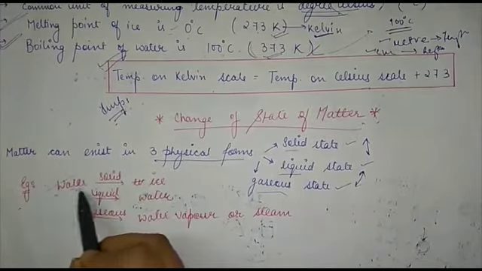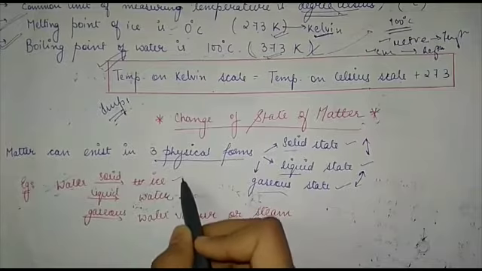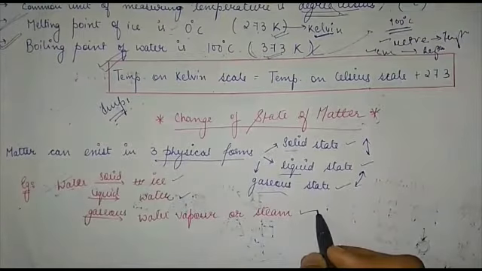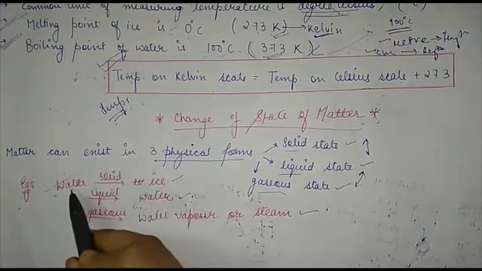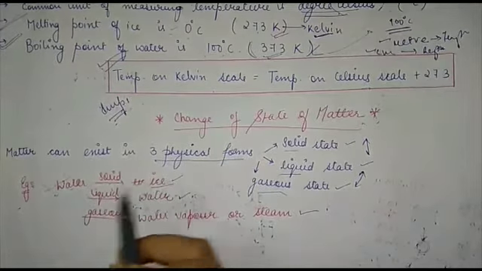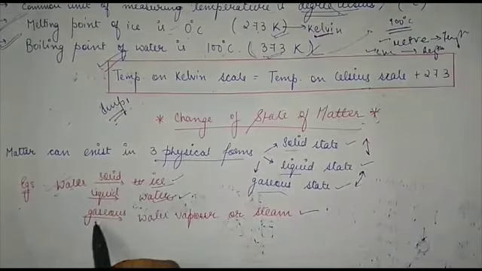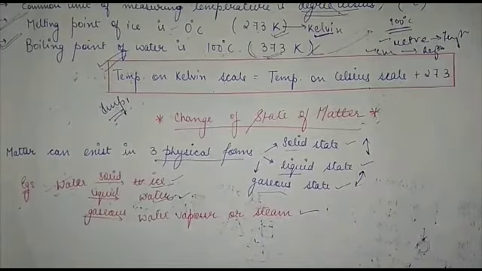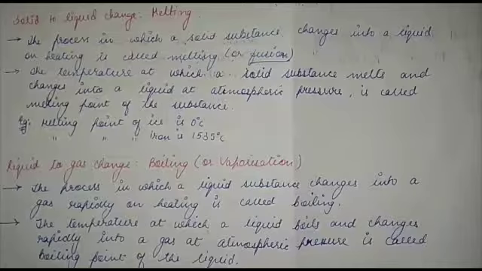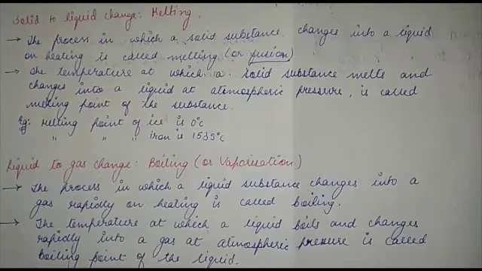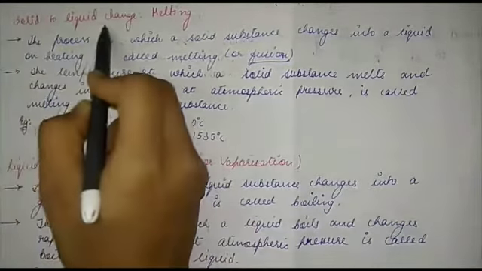What do you know that can be converted to either a solid state, a liquid state or a gaseous state very easily? The solid state of water is called ice, and the liquid state is called water, and the gaseous state of water is called water vapor or steam. So now I'm going one by one through all the conversions so that you can easily understand all the states. Now first we are going to have the melting point or solid to liquid change.